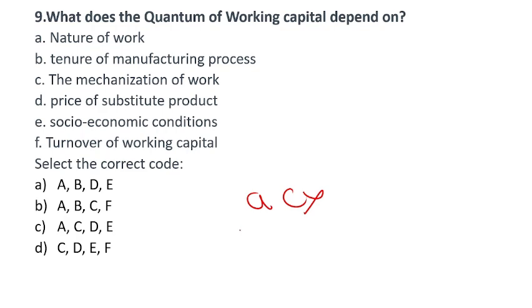If you check C, the mechanization of the work, it will be related somewhere, but turnover of working capital should also be there. But if you check B, tenure of the manufacturing process, this is important but not from the point of view of working capital. So option B will be the right answer, that is A, B, C, F. Sorry, the mechanization of the work should not be the... is there something wrong in this? No no, A, B, C, F, this is the right answer.